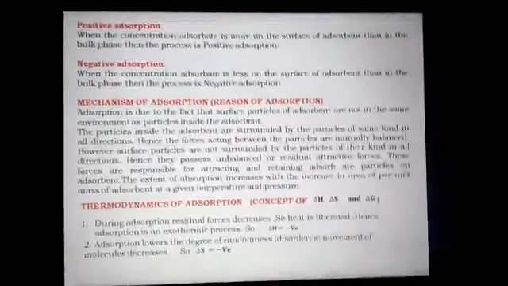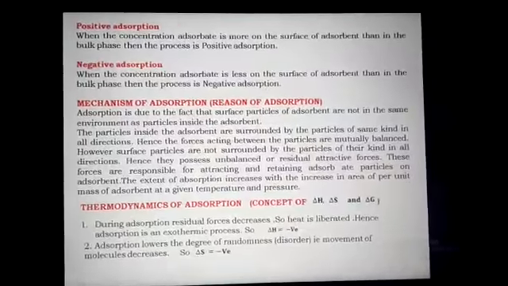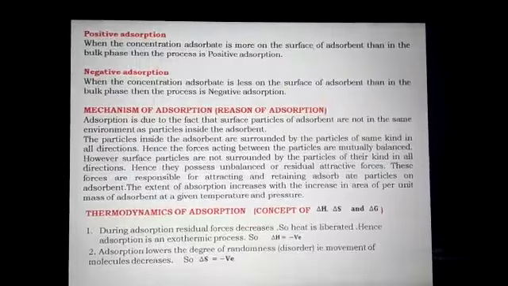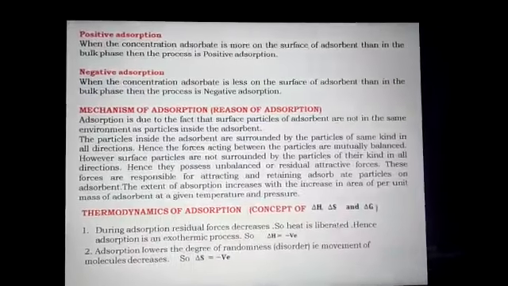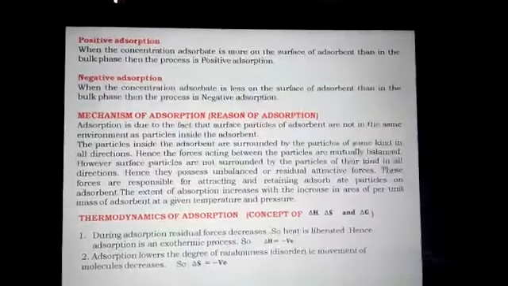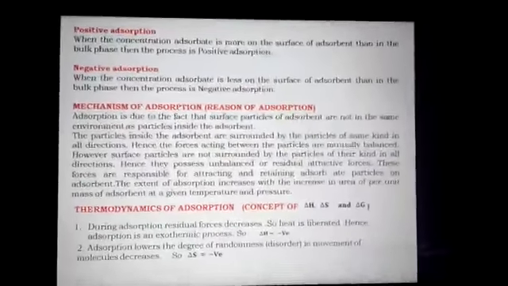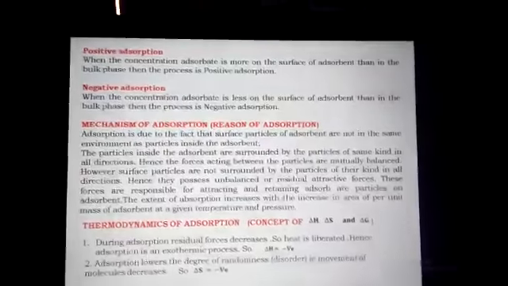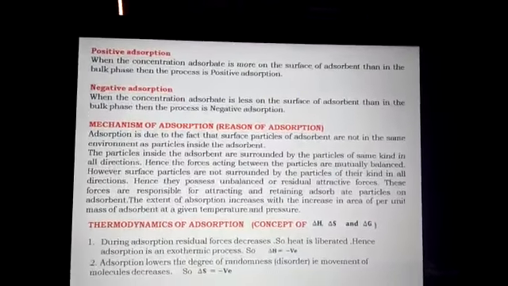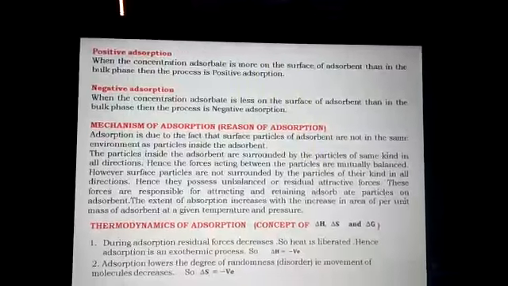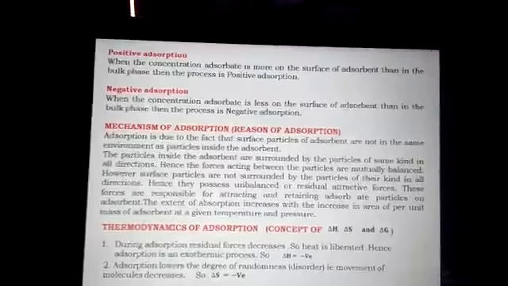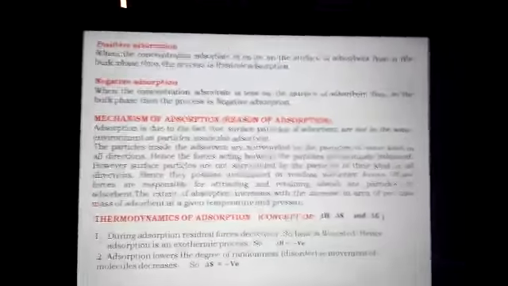For example, let us consider the molecules present inside this adsorbent. When the molecules accumulate on the surface of this adsorbent, if the molecules on the adsorbent are more as compared to inside the adsorbent, then it is positive adsorption. The reverse of it is called negative adsorption. That means when the concentration of adsorbate is less on the surface of the adsorbent than in the bulk phase, then it is called negative adsorption.